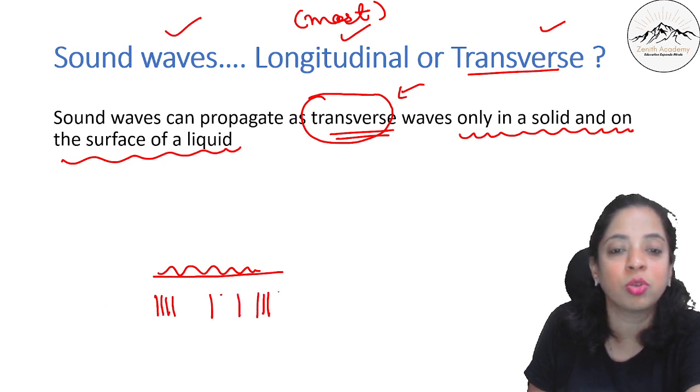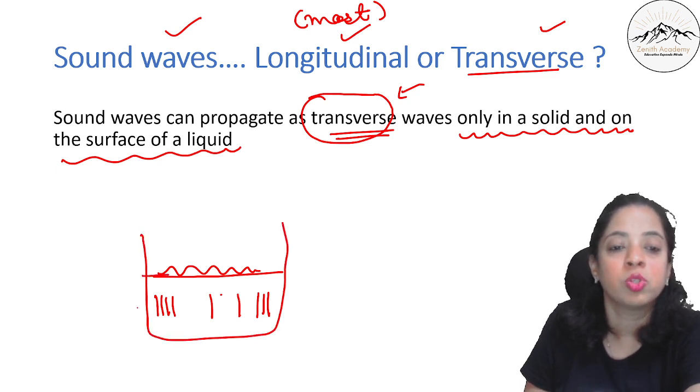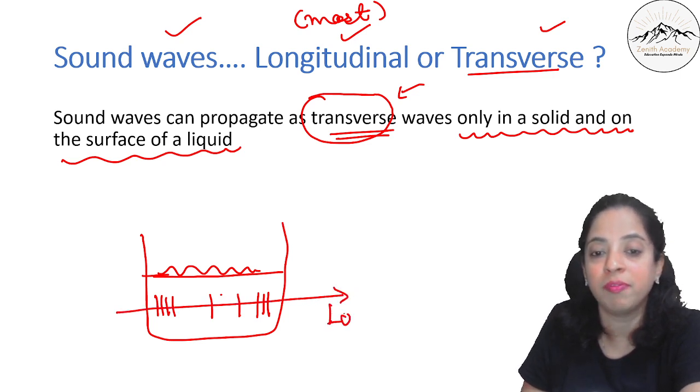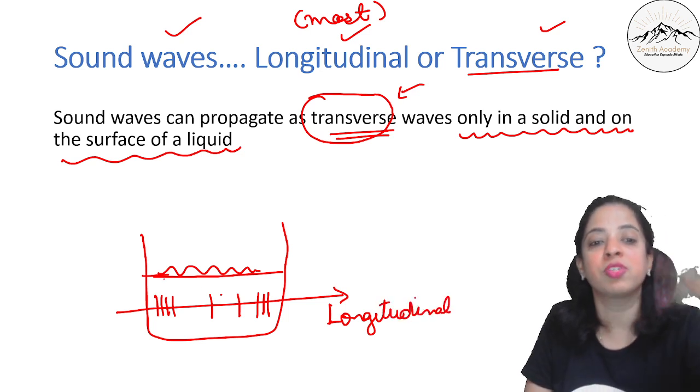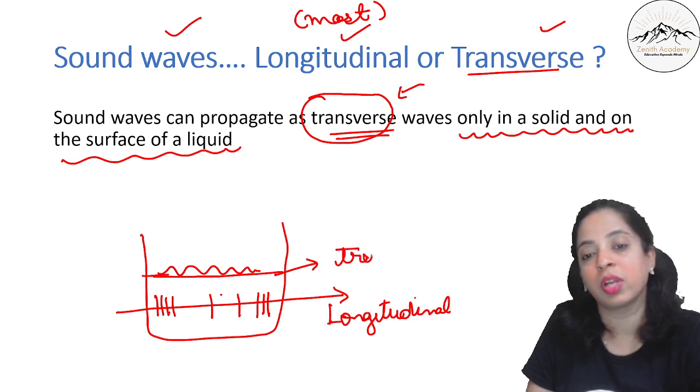So if this is the beaker, and you are able to listen, it is because of the longitudinal wave, because inside it is traveling as longitudinal, and if you see the ripples on the water surface due to sound, it is because of transverse.